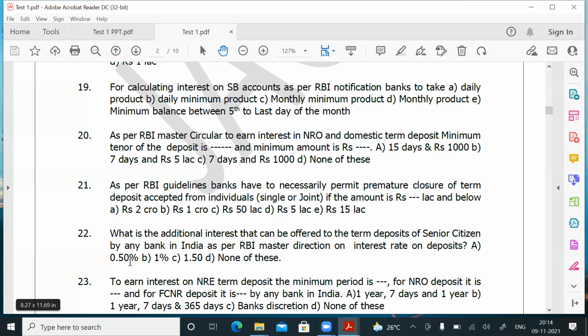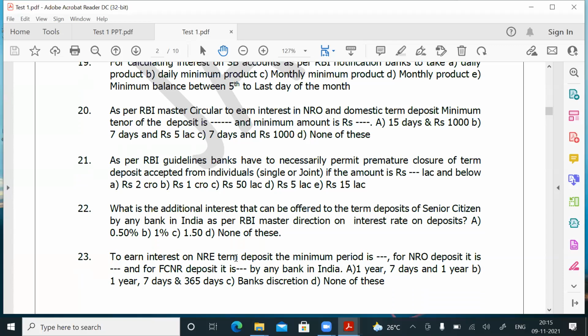They told banks can give additional interest if they like to give to senior citizens. In Canara Bank, you are giving 0.50. For question number 22, don't take answer A. The correct answer is D. So RBI has not prescribed any additional interest for senior citizens. It is left to the discretion of the bank. So question number 22, answer is D.